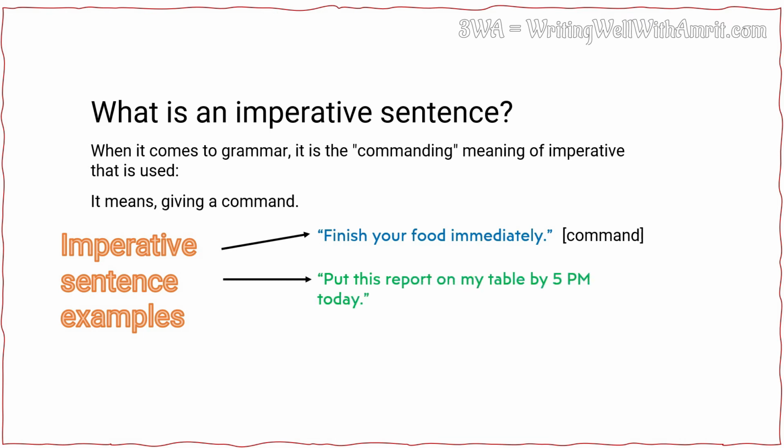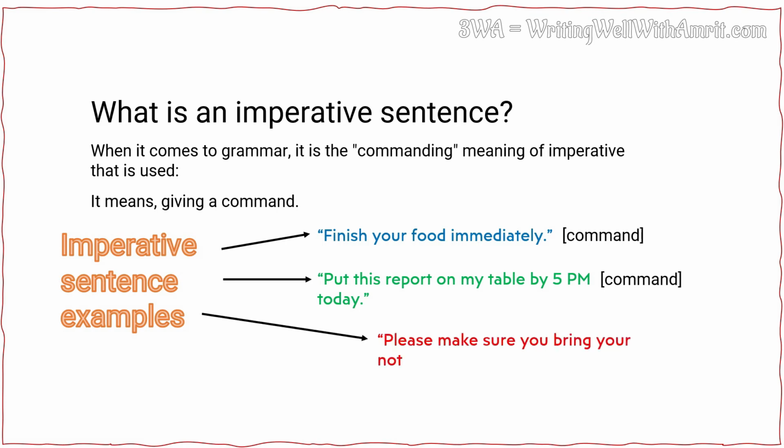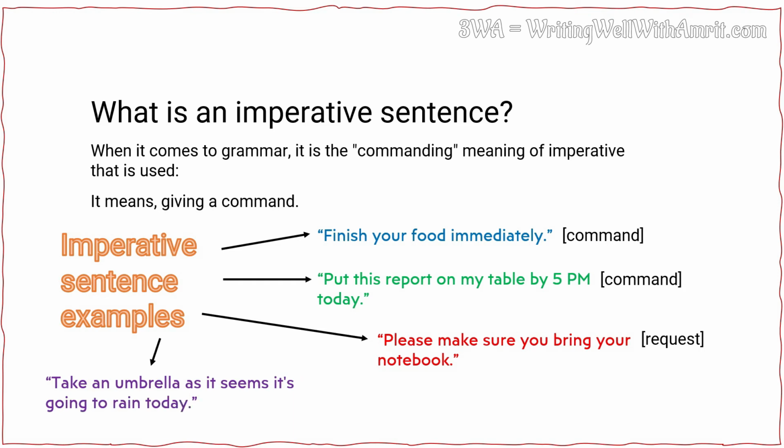today. An imperative sentence can also be used to make a request. Example, please make sure you bring your notebook. An imperative sentence can also be used as an advice. For example, take an umbrella as it seems it's going to rain today. There might be many other forms of imperative sentences, but for the sake of simplicity, an imperative sentence is mostly related with giving the command or telling someone to do something.